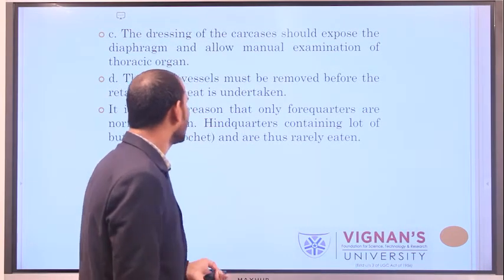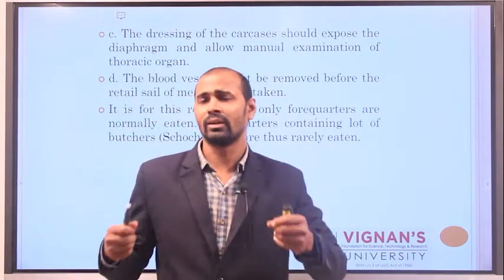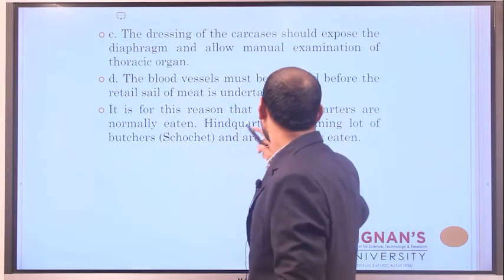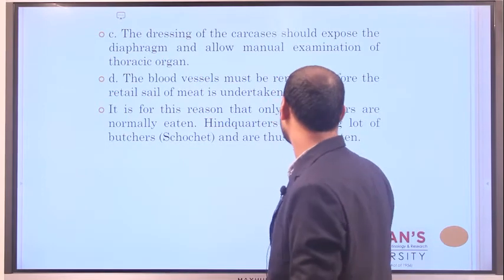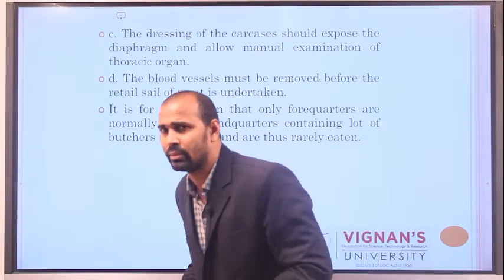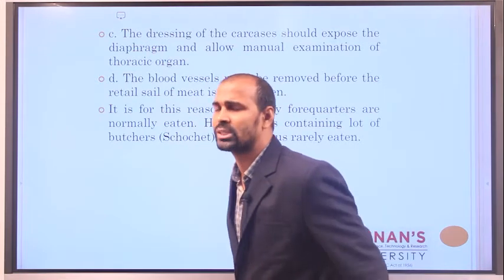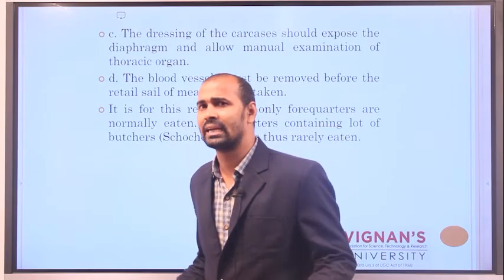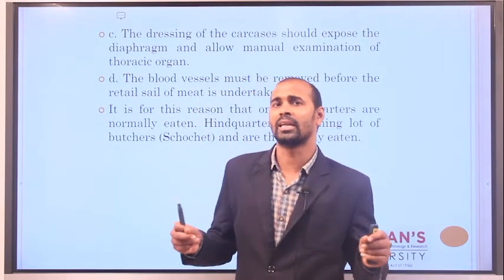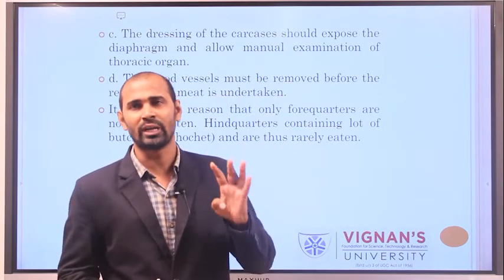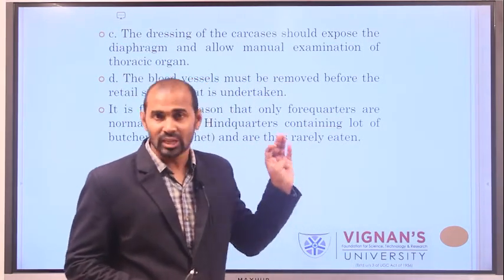And then the fourth one is, they won't eat the hindquarters. They will eat only the frontal portion of the animal. They will remove the hind portion of the animal, because the hinder portion generally has the tapeworm in its composition. These are the few points you have to keep in mind while doing the Jewish method of slaughter.